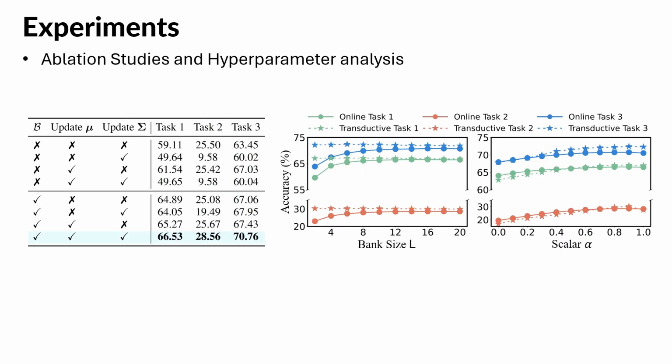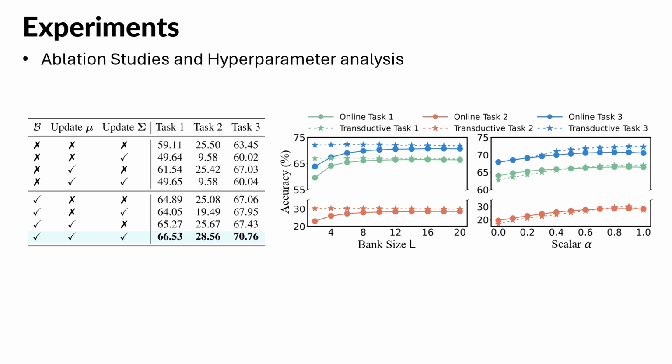We also conducted ablation studies. The table on the left shows that removing the knowledge bank, B, causes a significant performance drop, confirming its critical role in mitigating bias. We can see that online performance is unstable when L is small due to limited statistics, but stabilizes once L is greater than or equal to 8. In contrast, the transductive setting is robust to L as all target data are available. We use L equals 16 for online and L equals 6 for transductive.